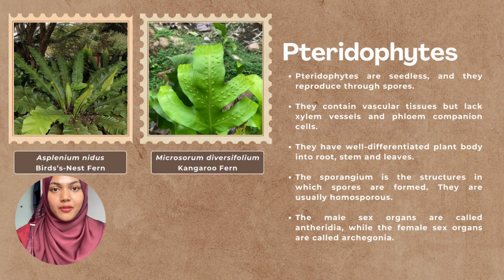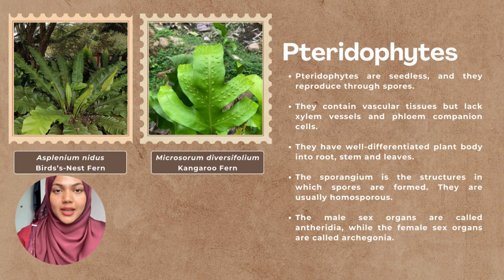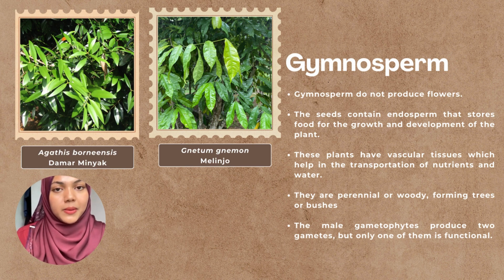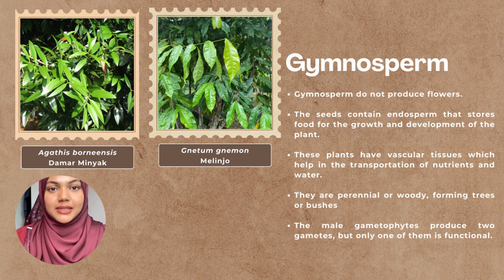Next, we have pteridophyte, for example, bird's nest fern and kangaroo fern. Pteridophytes are seedless and they reproduce through spores. The sporangia are usually homosporous and they contain vascular tissues but lack xylem vessels and phloem companion cells. Besides, we have gymnosperm, for example, damar minyak and melinjo. Gymnosperms do not produce flowers. The seed contains endosperm that stores food for the growth and development of the plant, and these plants have vascular tissues which help in the transportation of nutrients and water.